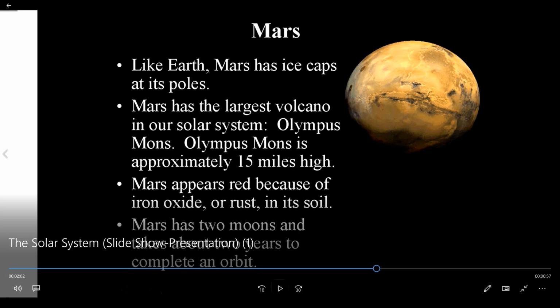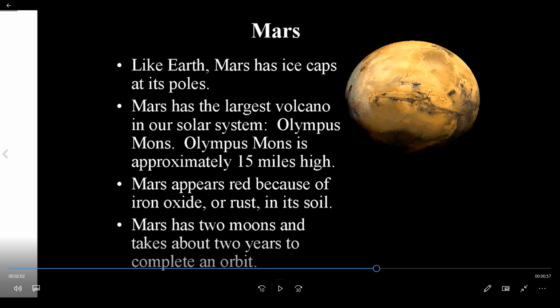Next planet is Mars. Like Earth, Mars has ice caps at its poles. Mars has the largest volcano in our solar system, Olympus Mons. Olympus Mons is approximately 15 miles high. This is a little information related to the planet Mars.